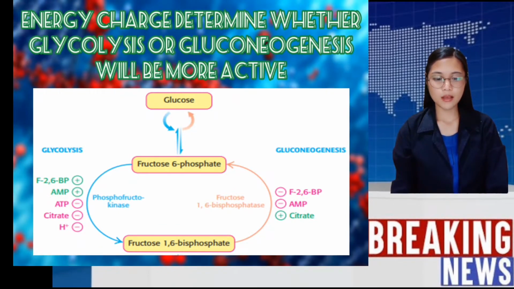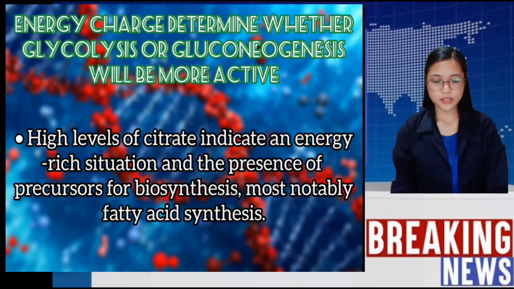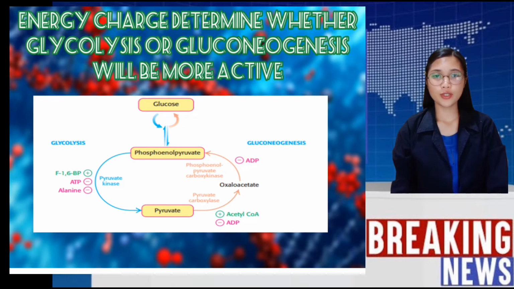Conversely, high levels of ATP and citrate indicate that the energy charge is high and that biosynthetic intermediates are abundant. Under this condition, glycolysis is nearly switched off and gluconeogenesis is promoted. High levels of citrate indicate an energy-rich situation in the presence of precursors for biosynthesis, most notably fatty acid synthesis. The second figure shows the situation during starvation.